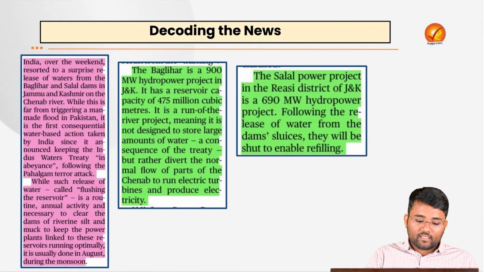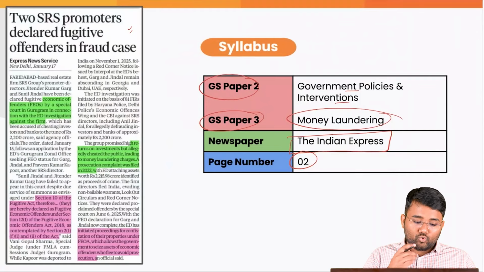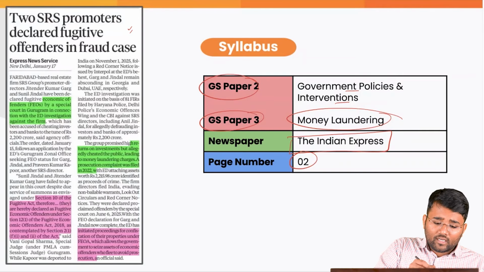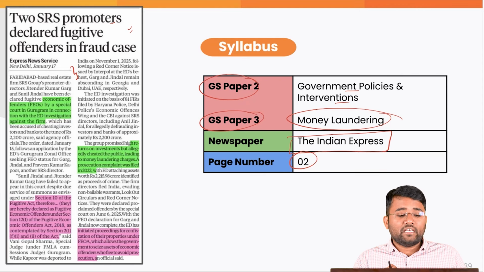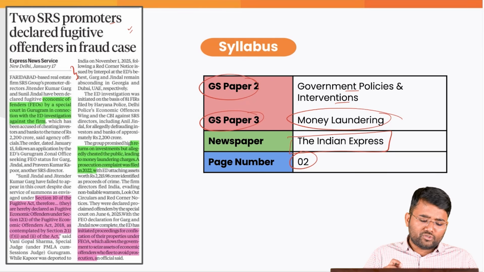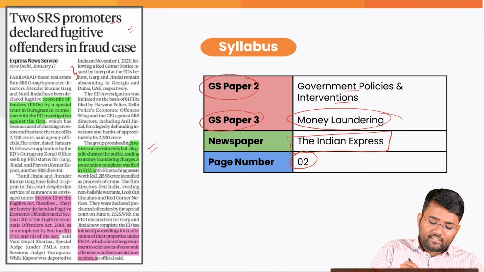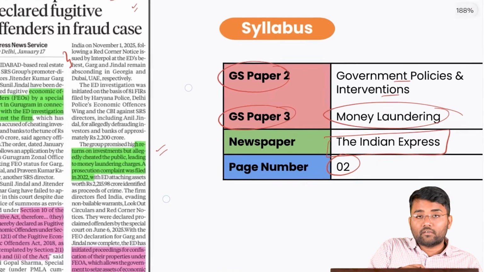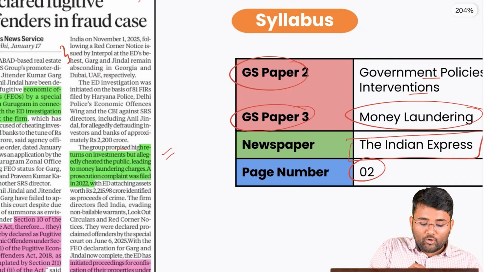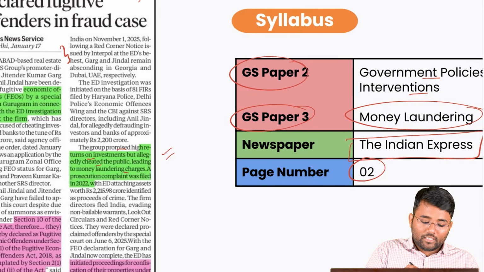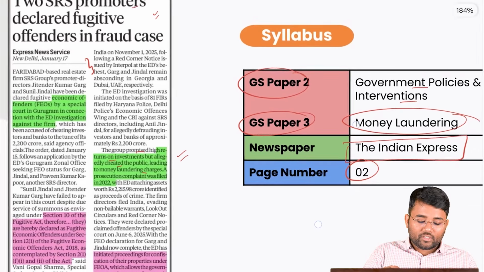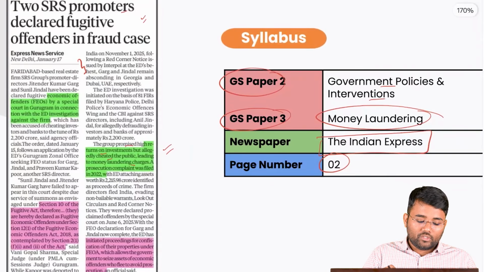Also, under this particular case, these are the two persons who are promoters of one of the real estate companies, and they were declared fugitive economic offenders because of certain illegal activities they have done. For example, the group promised high returns on investment but allegedly cheated the public, leading to money laundering charges. A prosecution complaint was also filed in 2022.